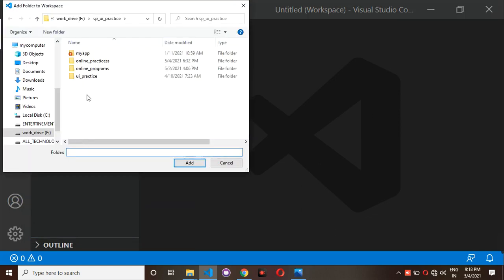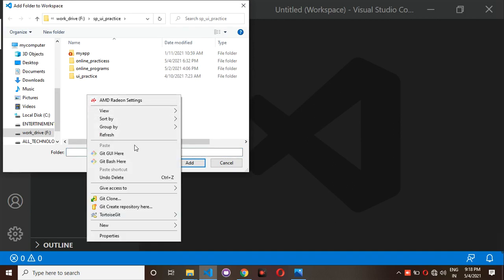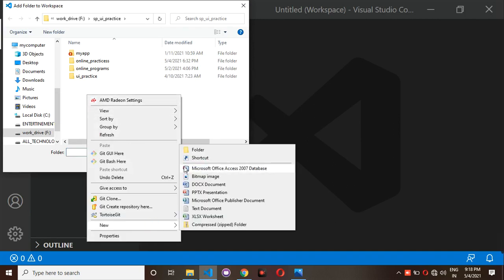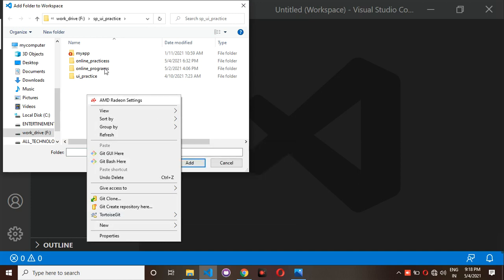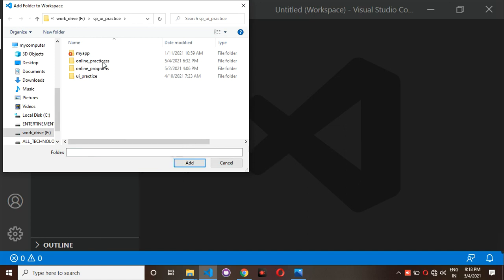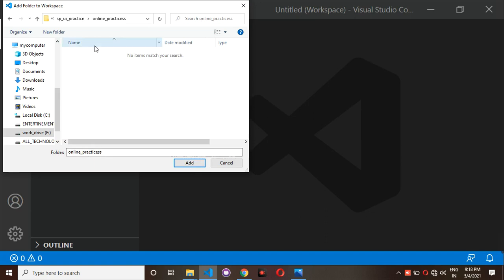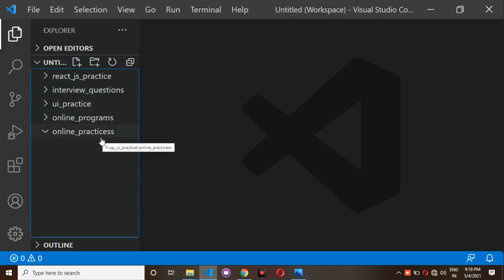Inside this application, you have the chance to create a new folder. I have already created one folder here, and its name is online practice. Here I am adding that one as a workspace. As of now, there is no program inside it. So I am going to add this to my Visual Studio Code.